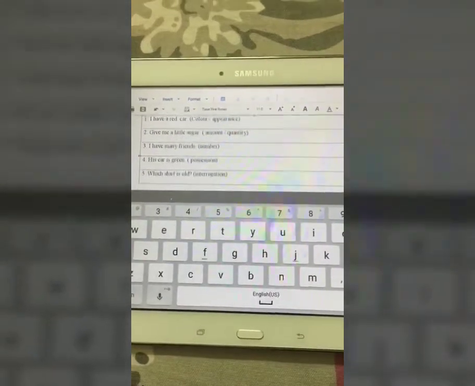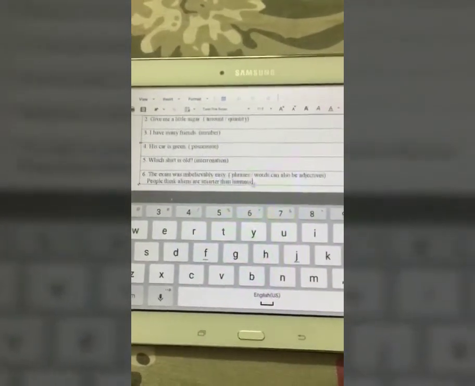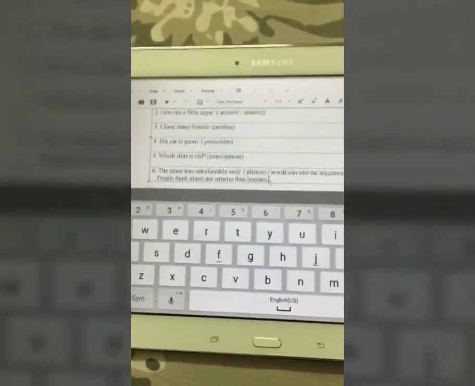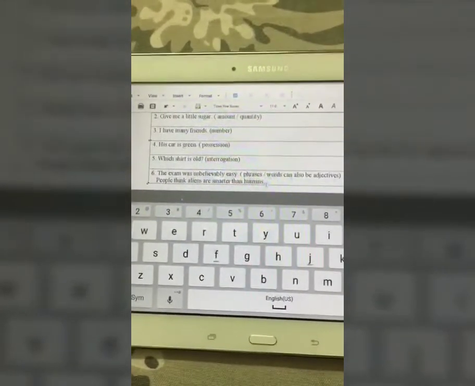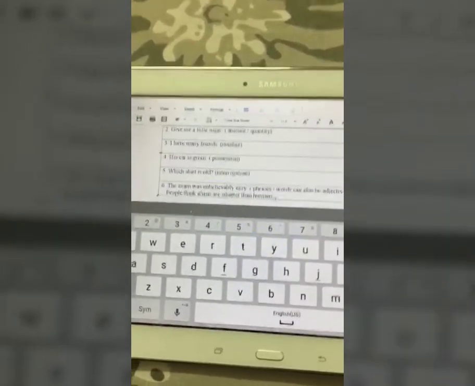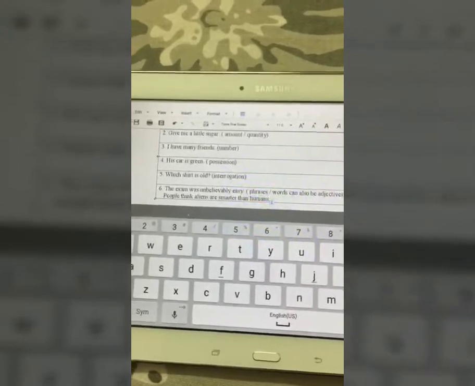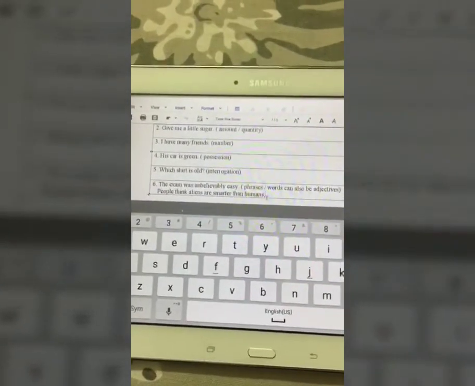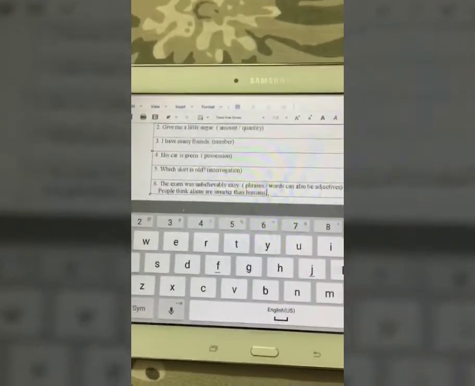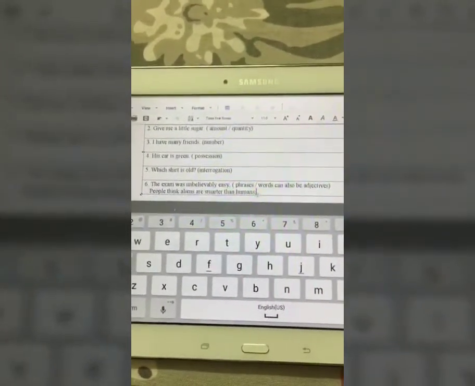The example number 4. His car is green. Now, his and green are adjectives here. His is called a possessive adjective because it tells us who the car belongs to, right? So me, mine, your, etc. are also possessive adjectives. These are also, if you remember, possessive case pronouns, but you have to think of them as possessive adjectives as well, okay?